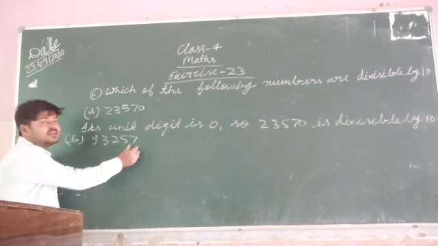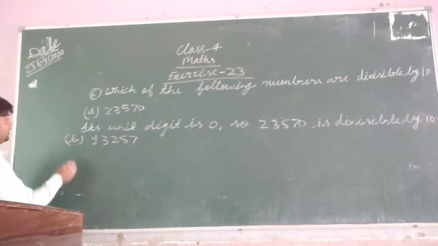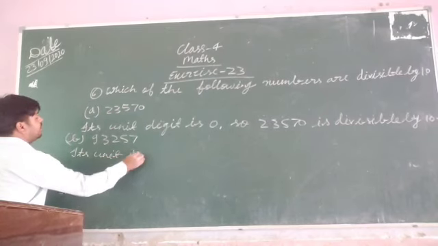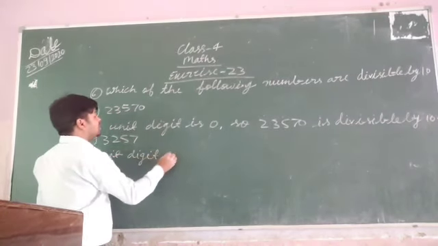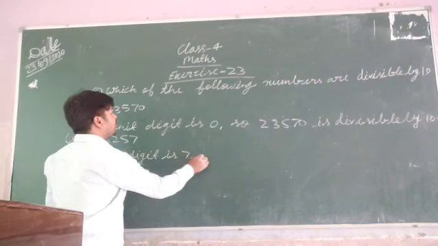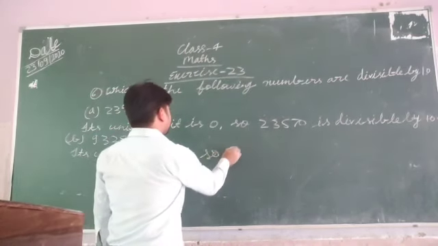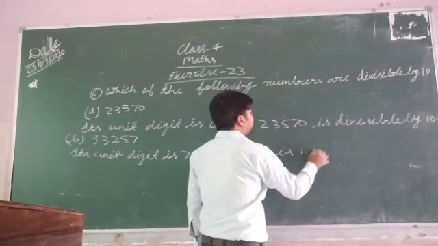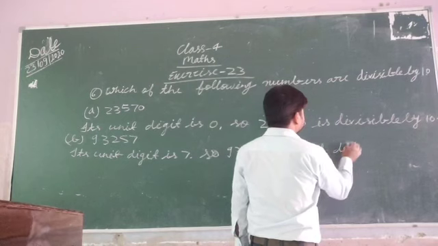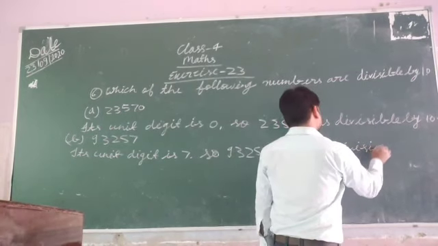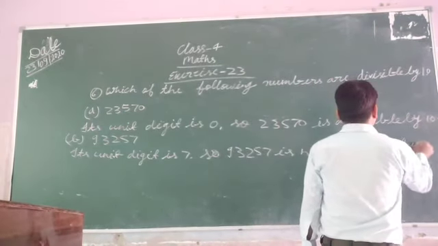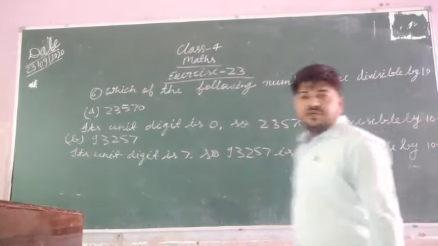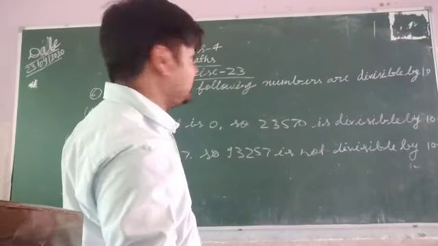If the unit digit was 0, then this would be divisible by 10. Its unit digit is 7, so 93,257 is not divisible by 10. Okay, so like this you can solve question number 6.